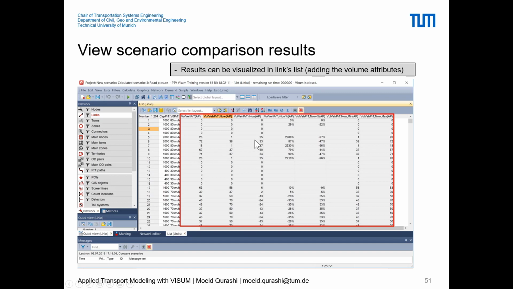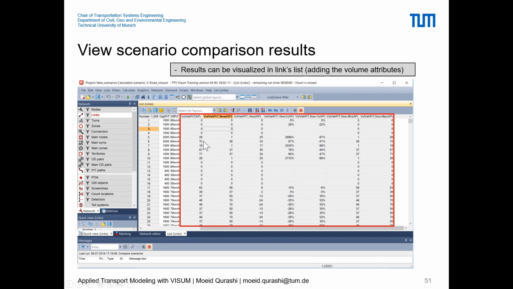And now, as I was telling you before, the percentages can actually be more useful and effective. You are saying that due to the road closure, there is an increase of 2900%. So that is almost many times the change. So most of the traffic goes in this direction. Before there was only one vehicle, and now there are 26 and 18 vehicles.